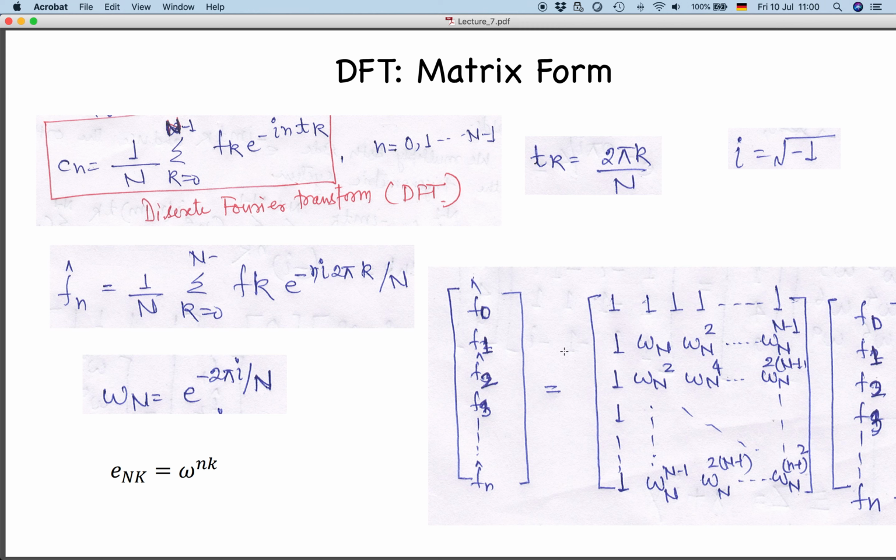Similarly, this f1 we will get when this entire row gets multiplied with this column. Similarly, f2 we will get when this second row, this is first, second, third row, gets multiplied with this entire column. And we will change our n and k accordingly. So k corresponds to your data points, and n corresponds to these values in your Fourier. This is your output, your discrete Fourier transform. It is easy to do matrix multiplication in computers, because it can be easily done. So that's why the discrete Fourier transform is easy to do.